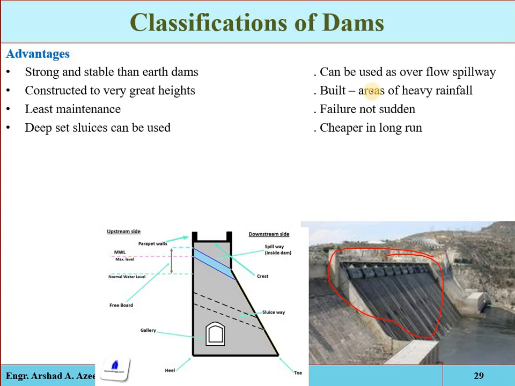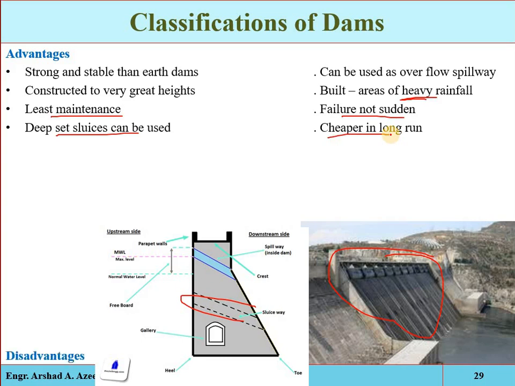It can be constructed with great heights, in areas of heavy rainfall, because there will be no chances of erosion. It has less maintenance, and spillover is not sudden. Deep sluices can be constructed, because the material is rigid. In non-rigid material we cannot construct these sluices and we cannot construct an overflow dam. Its lifetime is more, so if we divide its whole cost over the lifetime of the dam, it is cheaper as compared to the other types.